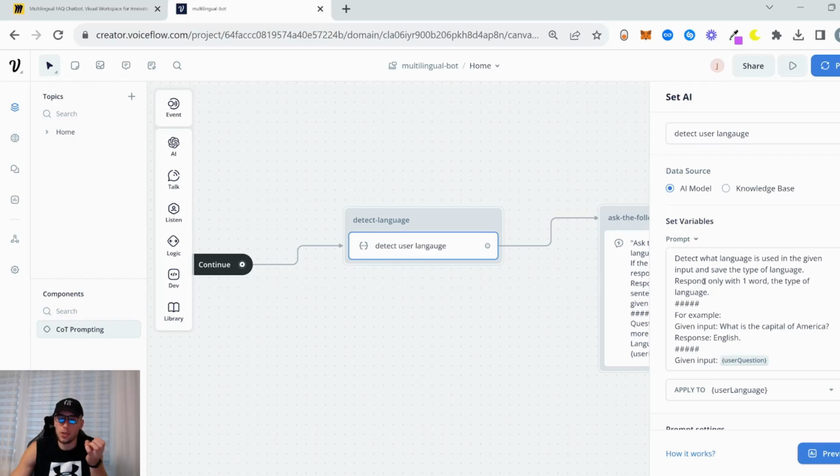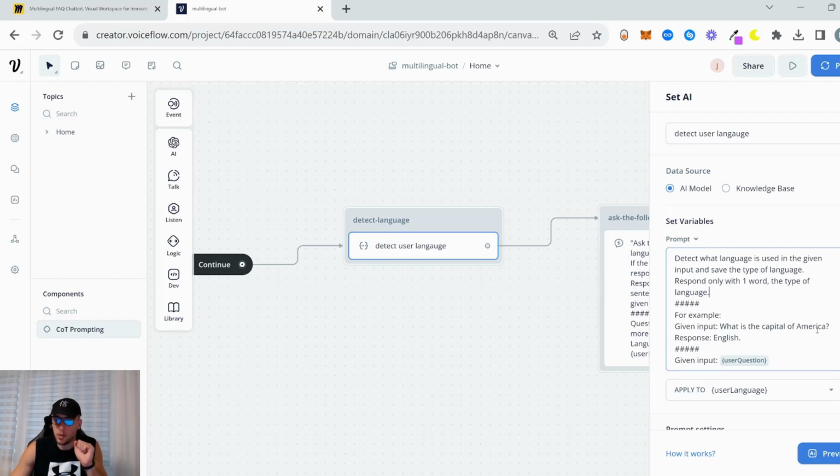Basically, again, so it doesn't give us responses like "detected language is English," right? Or "detected language is French." Just English, or French, or Indonesian, or Spanish, or Portuguese, right? And then we give it an example, so it's easier for the LLM to understand.